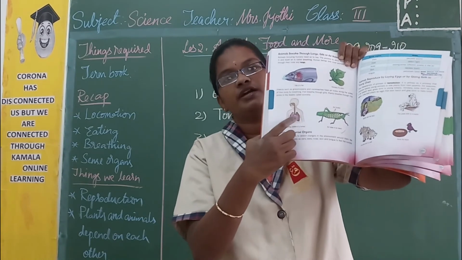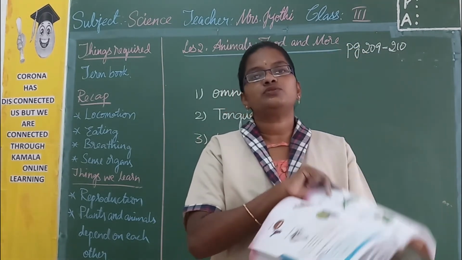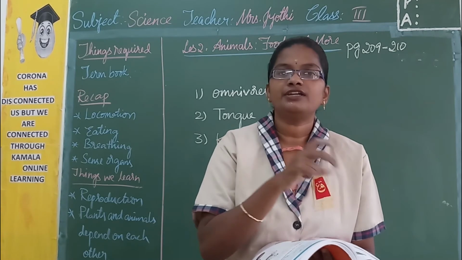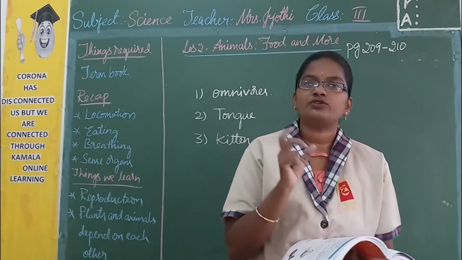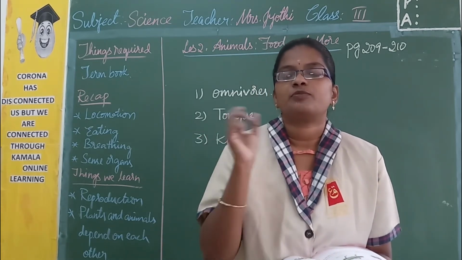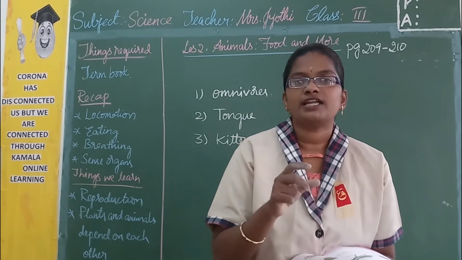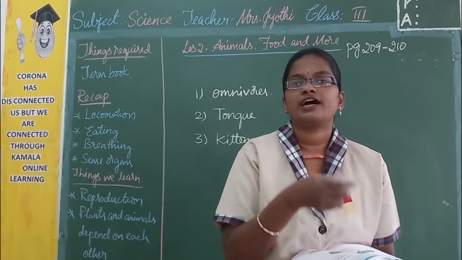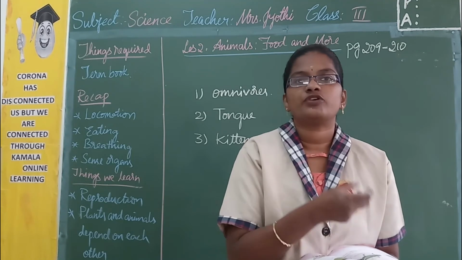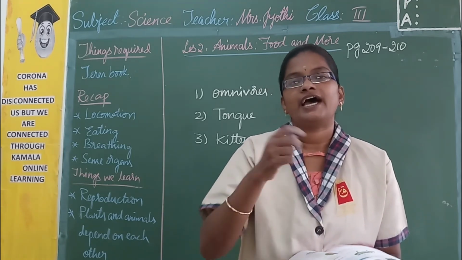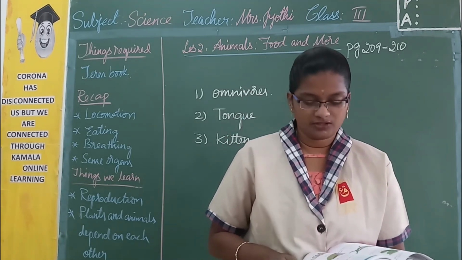So this is nothing but lungs. What do they do? They take the oxygen and send it to the different parts of the body through the blood. And again the body is going to use the oxygen and give out carbon dioxide. That carbon dioxide these lungs are going to absorb from the blood and again send it out through the nose.